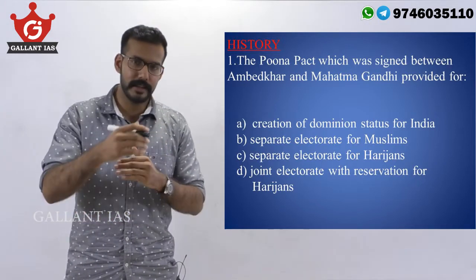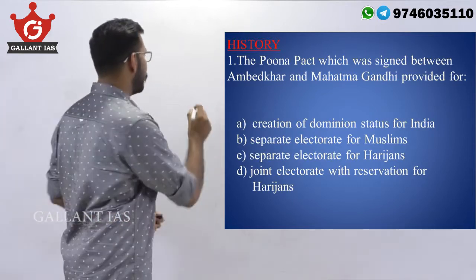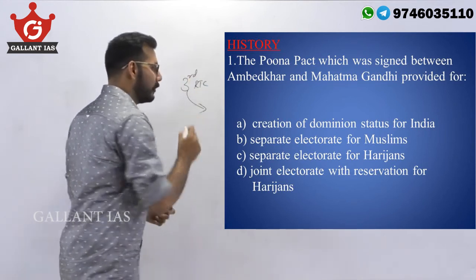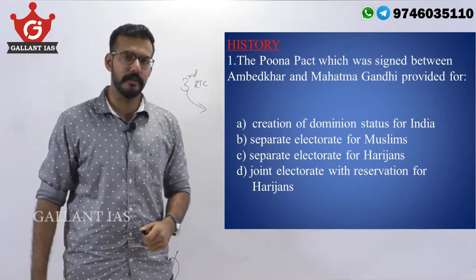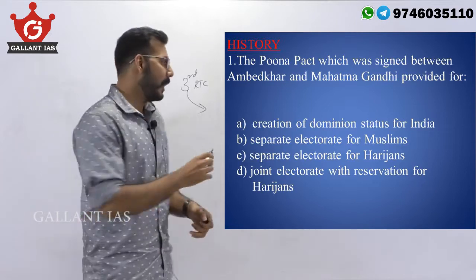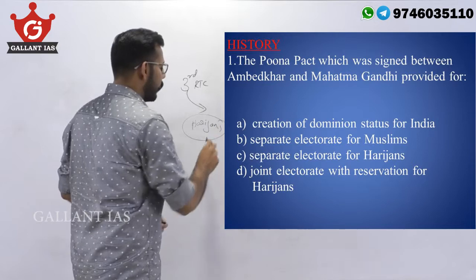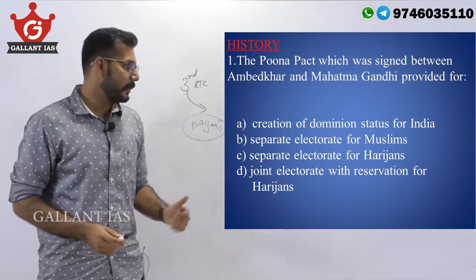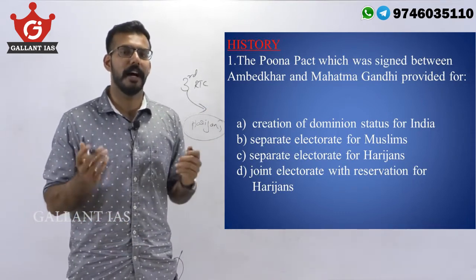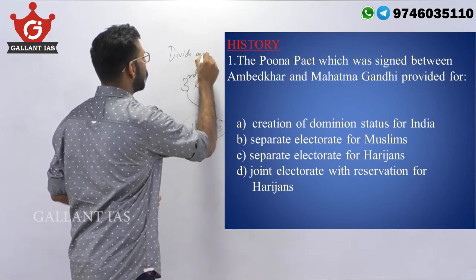The signing of the Pune Pact is an important event in the history of our freedom struggle. This came about after the conclusion of the Third Round Table Conference, after which the British government under Ramsay MacDonald announced unilaterally by themselves the communal award, whereby Harijans were given a separate electorate than the general population. Gandhiji was dead against this. He saw this as a part of the British idea of divide and rule.